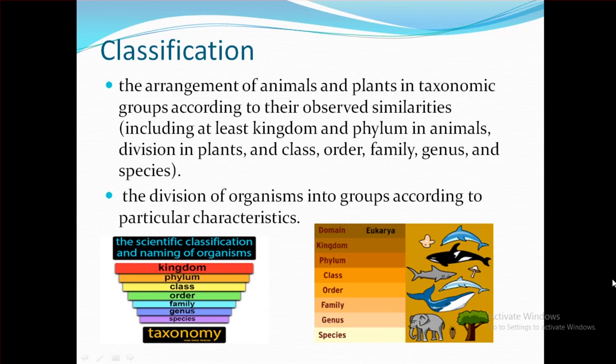Taxonomy has two words. Taxis means arrangement or division. Nomos means law. That means the system for naming and organizing organisms from simple to complex.